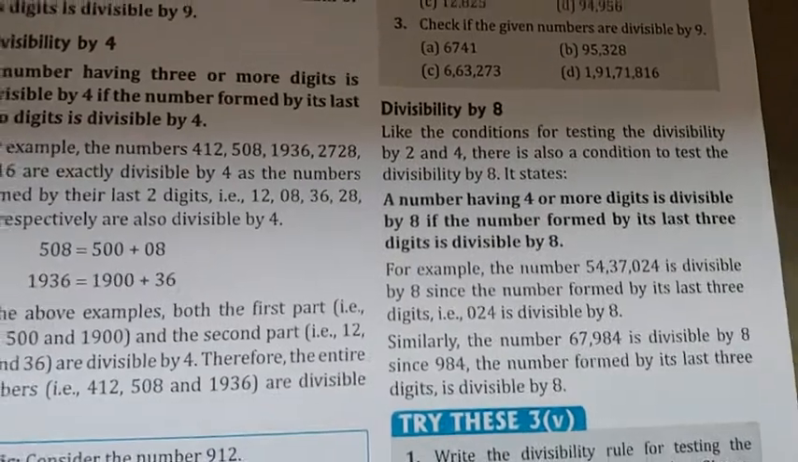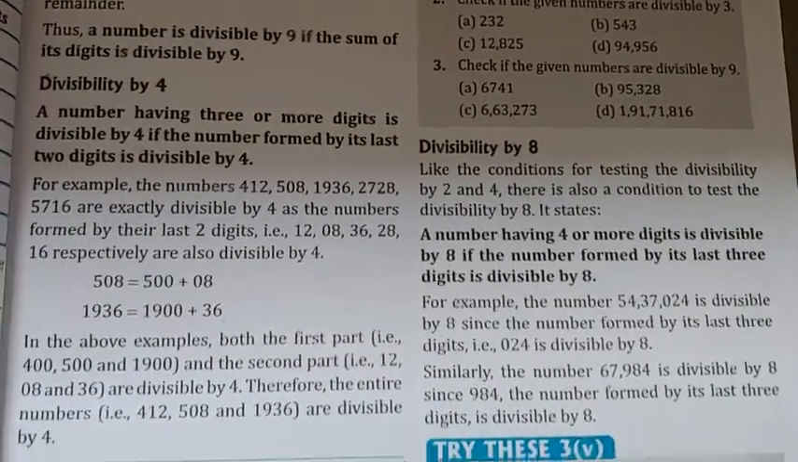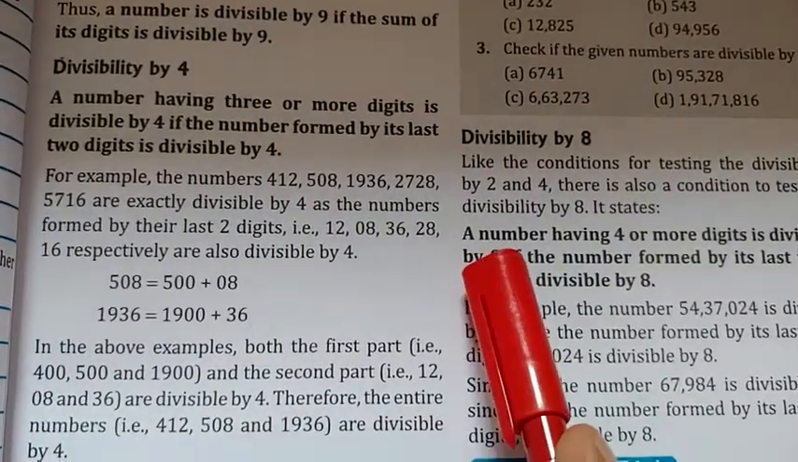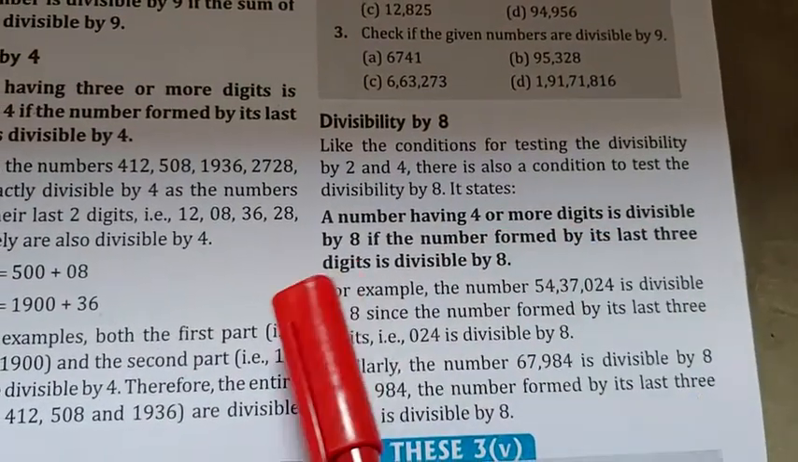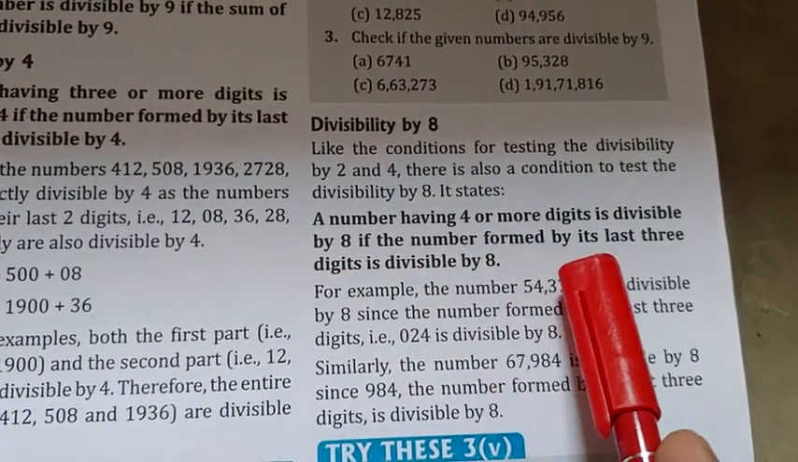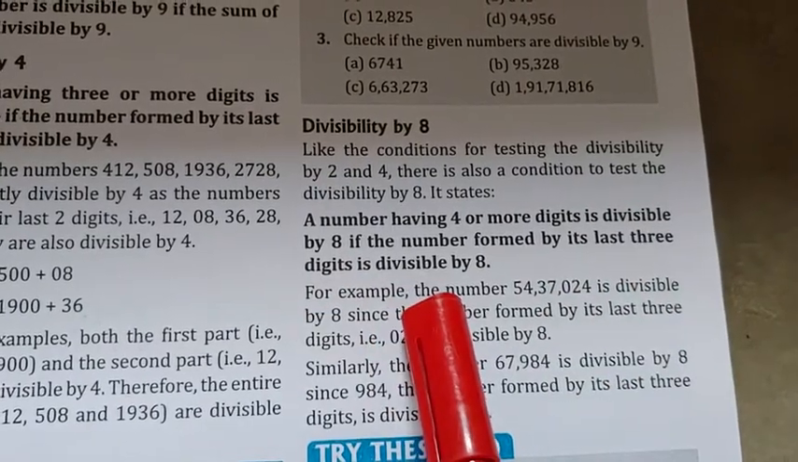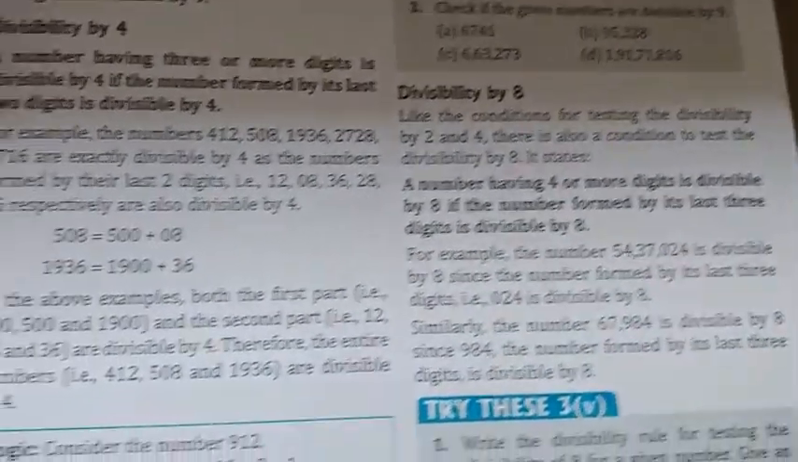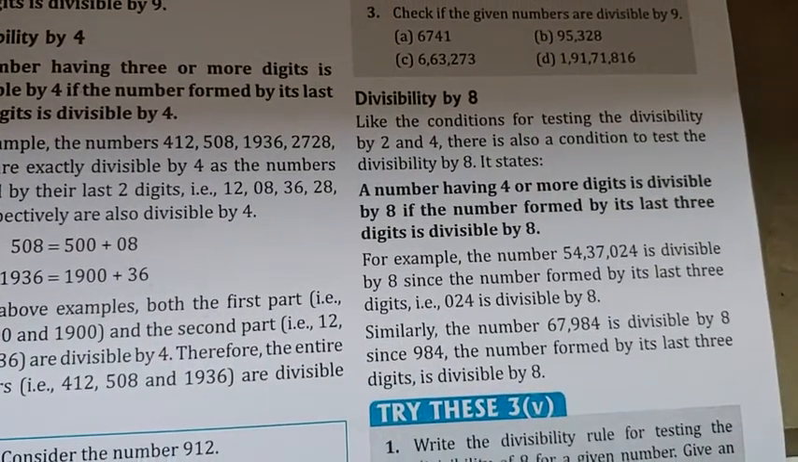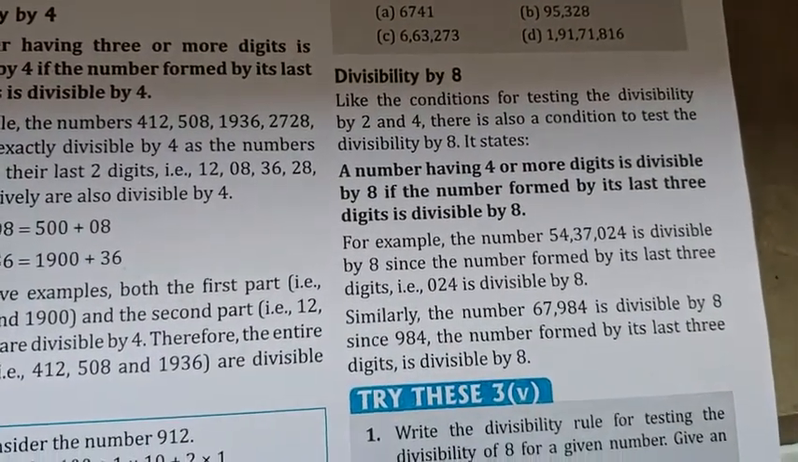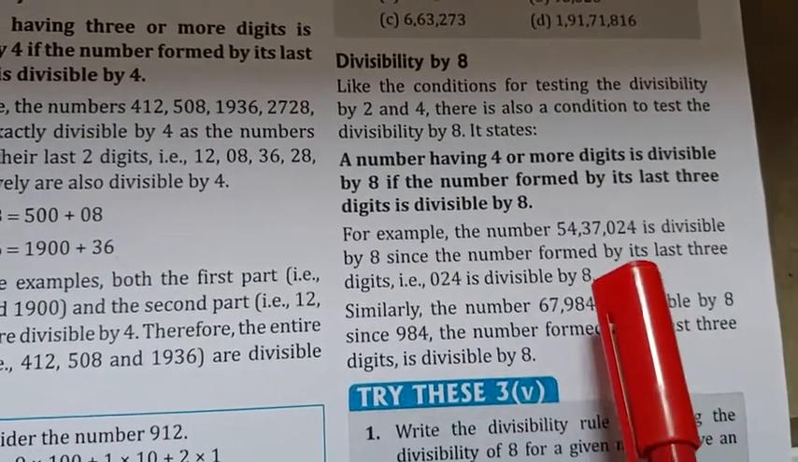A number having 4 or more digits is divisible by 8 if the number formed by its last 3 digits is divisible by 8. Meaning, we have to follow only one rule. We have to see only the last 3 digits. If it is divisible by 8, then the whole number will be divisible by 8.